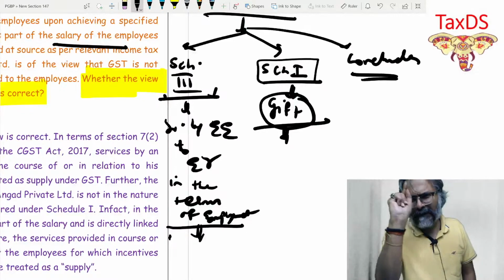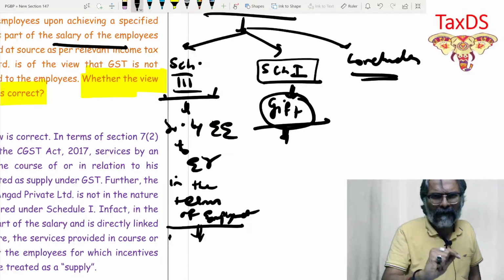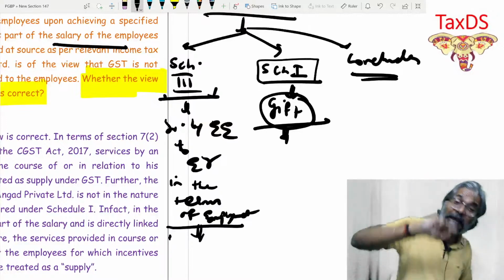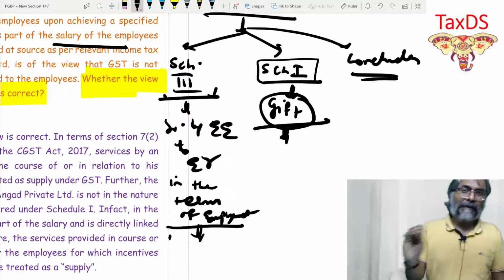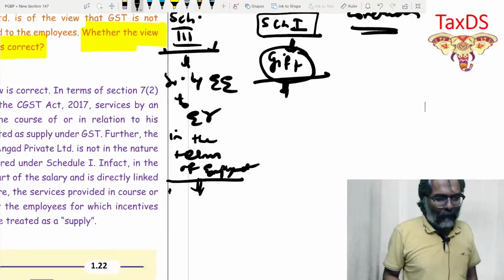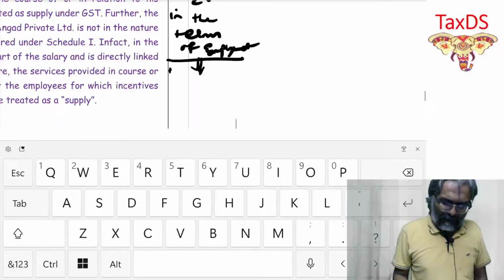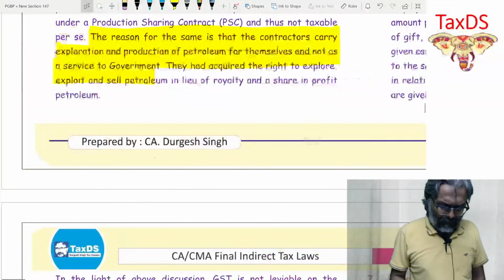The very fact that they are giving you 75,000, you need to write one sentence that getting an incentive to achieve a sales target is not in the nature of gift, and hence would not be a supply under Schedule 1. Is that point clear to all of you students? This is how the things would be looked upon in this particular case study, which has been given to you.